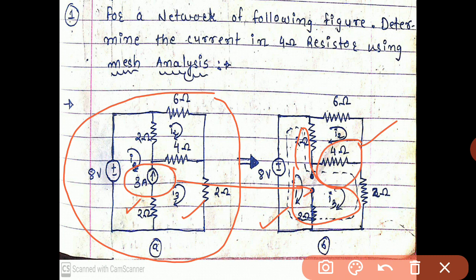Okay, so let us start the example. From this figure we can see that the super mesh is built this way, because the 3 ampere current source is common between mesh 1 and mesh 3, and we open it and the super mesh is developed.